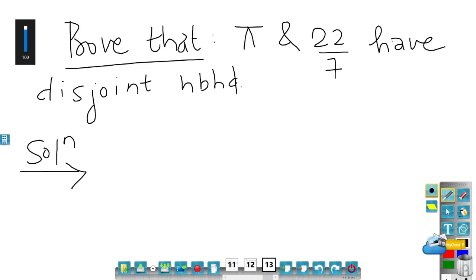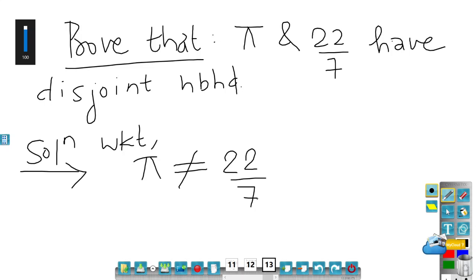You can see that pi and 22 by 7 are not equal. We know that pi is not equal to 22 by 7. So if the two numbers are distinct, then by the Hausdorff property, you can show that they have disjoint neighborhoods. Basically, we will be using the same way of proving the Hausdorff property. On the same line, we will prove this.